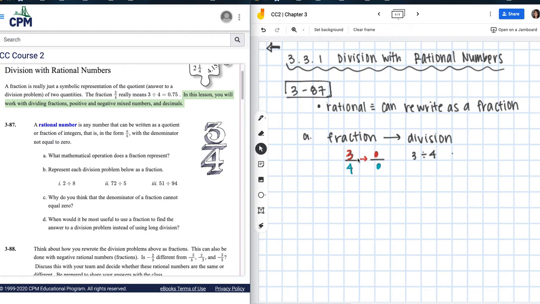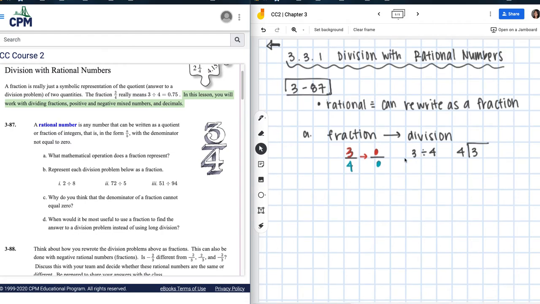Okay, let's go ahead and rewrite this. I also want you to know one other thing, that this is 3 divided by 4. A lot of my students are always putting the bigger number underneath, but it's 3 divided by 4. And I know we're going to be working with decimals and you just have to be comfortable with that. Get used to being uncomfortable with it.